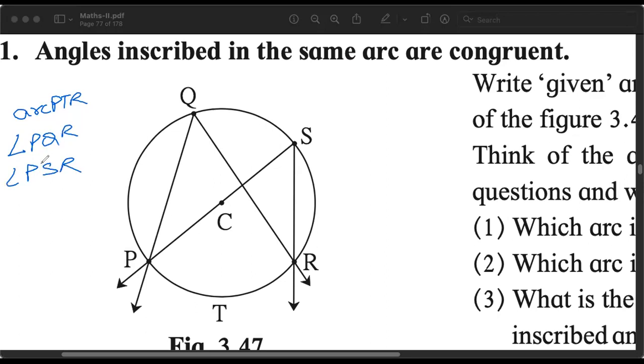Now these two angles are inscribed angles, because Q and S are on the circle. But if I ask you, in which arc are they inscribed? Tell me.